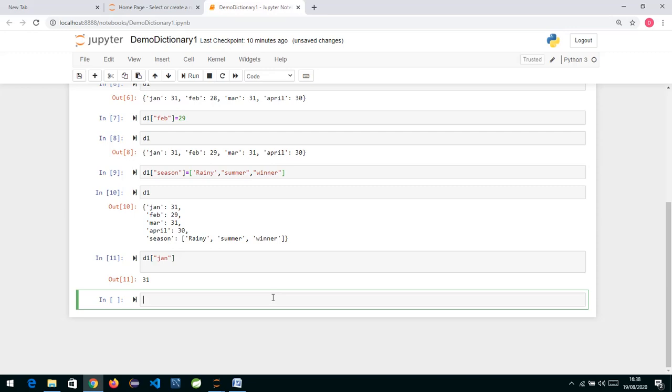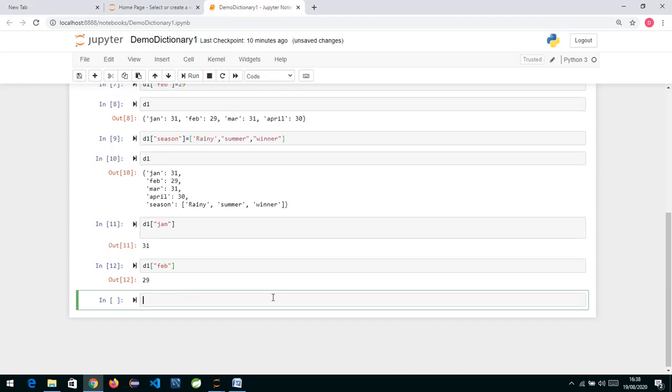If we specify Feb, you will get the value relevant to Feb. So if you want to access the elements of a dictionary, we need to know the key. You pass the key in square brackets, D1, give me the value relating to season, and it will return the list over here.